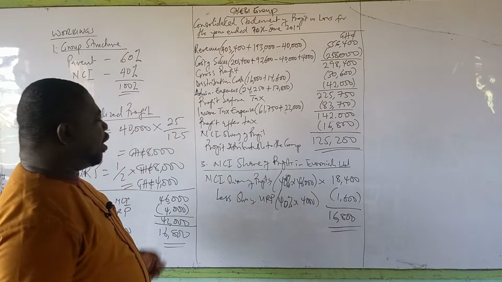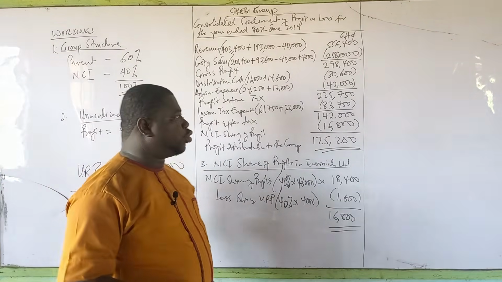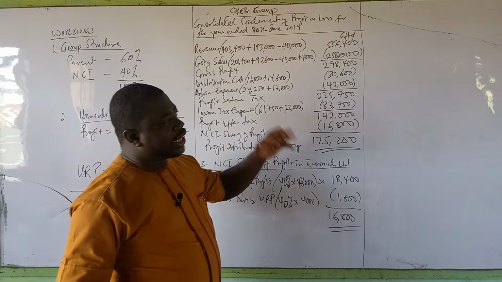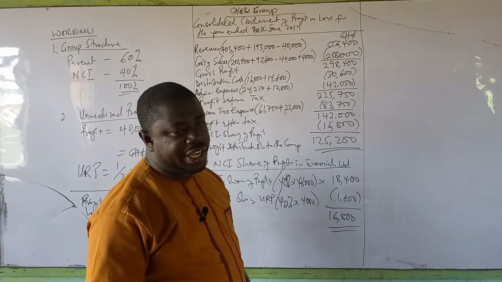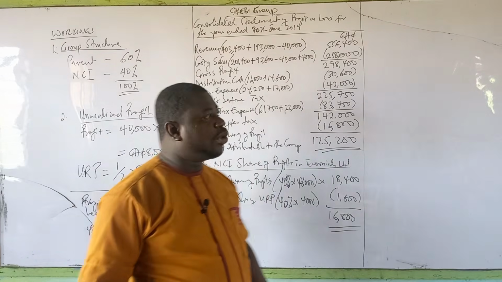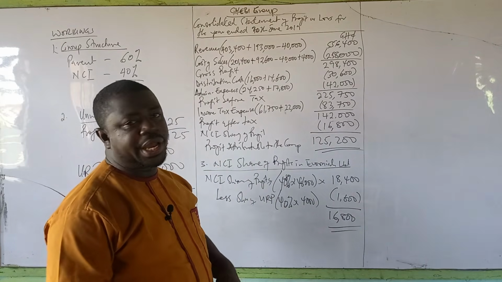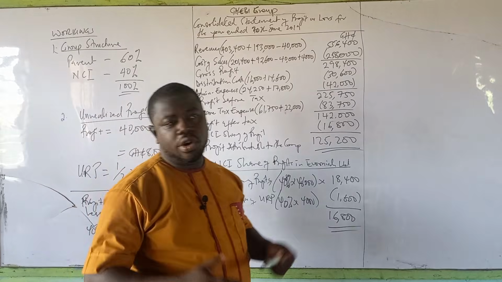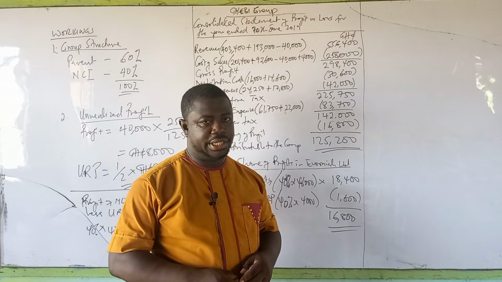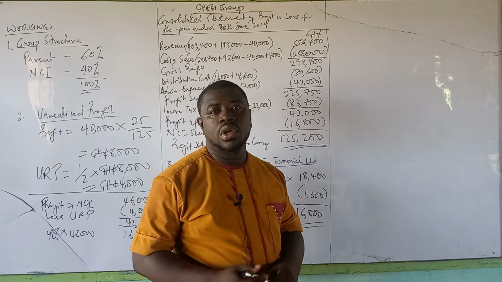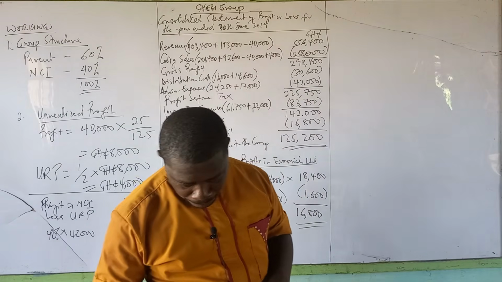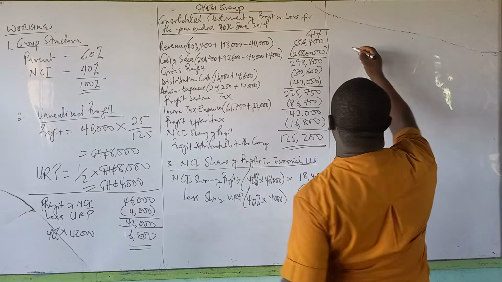So now that we are done with this, there is only one last thing to do. We need to prepare the consolidated retained earnings or the group retained earnings, because we were given retained earnings for both companies, and therefore we need to prepare the group retained earnings to see that of the group as well. So let us prepare the consolidated retained earnings.